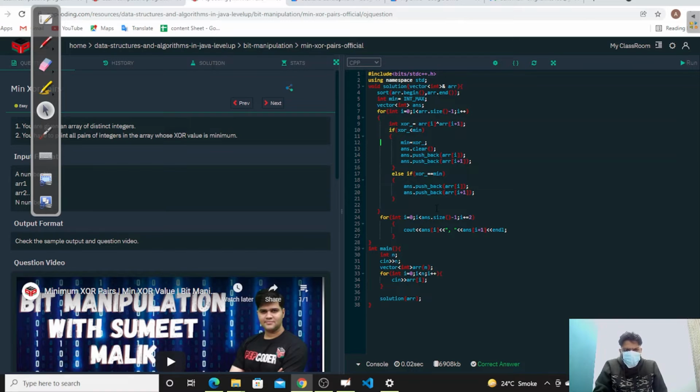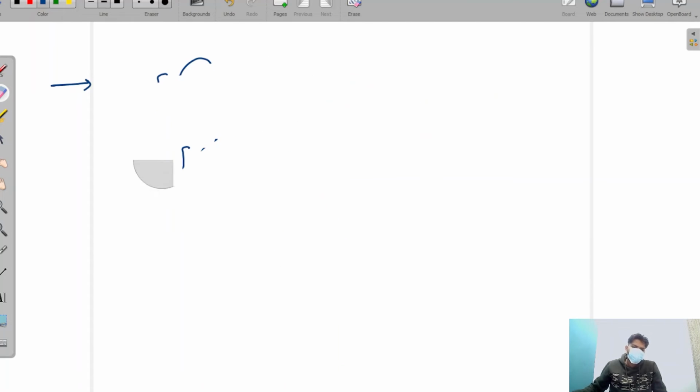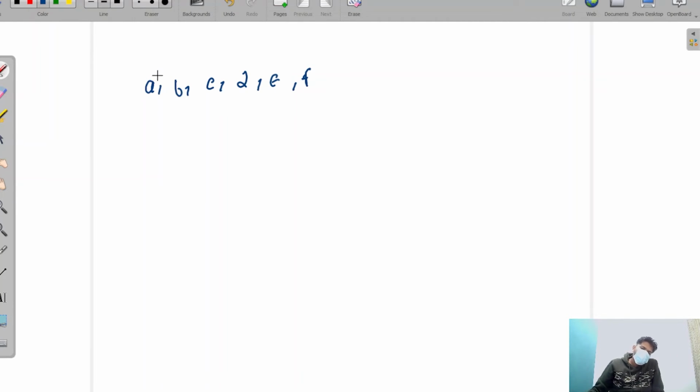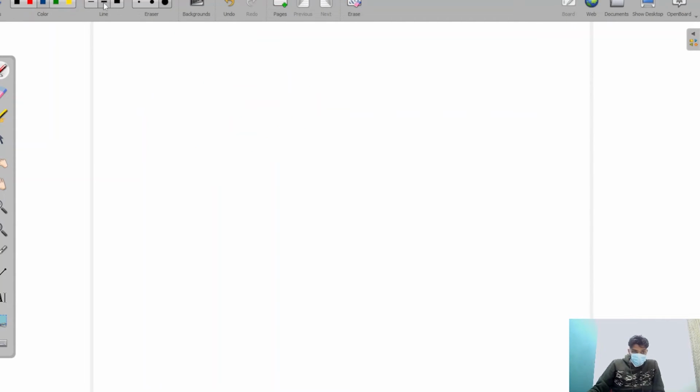Okay. So I'm just going to explain the why of this question. You have to understand the why of this question. Why are we sorting? Why do you compare this with this and this? The reason is very simple. If you have an array like A, B, C, D, E, F, then we just compare this and this and this. We are not comparing AE, AD, AF. We are not comparing BD, BE, BF. We are not comparing CE, CF, DF. We just reduce this operation.